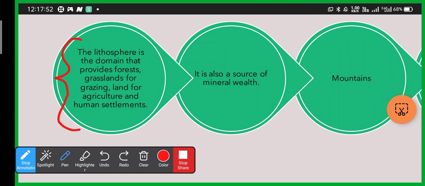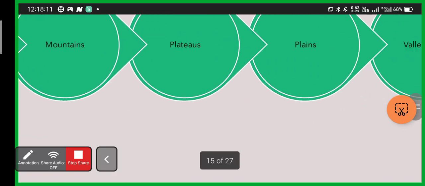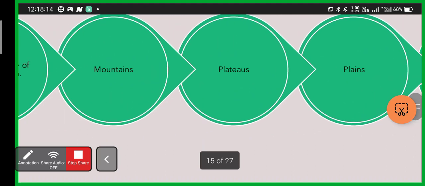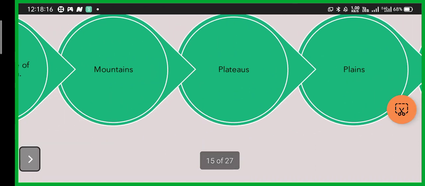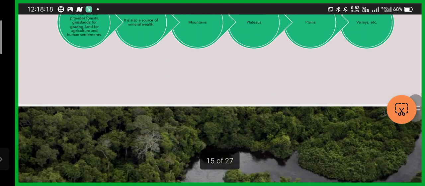It is also a source of mineral wealth. On the lithosphere, we can find many valuable minerals like iron, coal, diamond, gold, aluminium, etc. Mountains, plateaus, plains, and valleys, etc., are some of the examples of the landforms of the lithosphere.